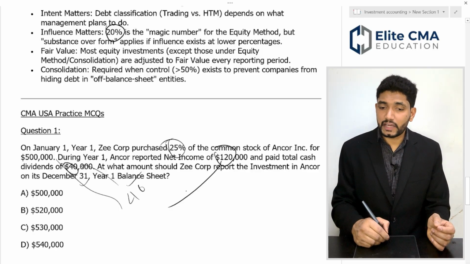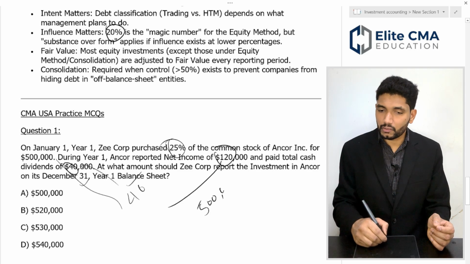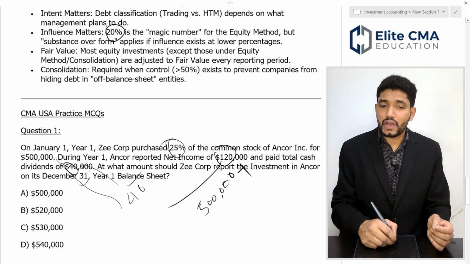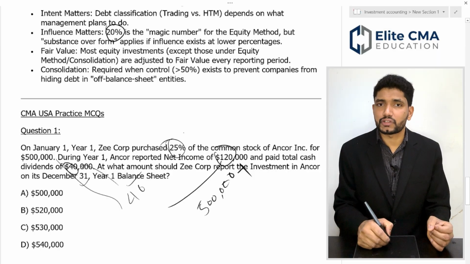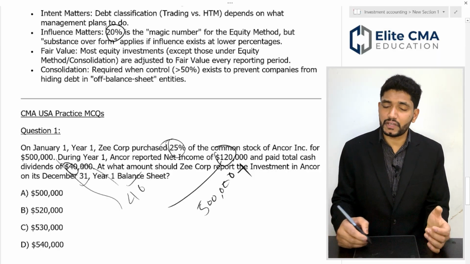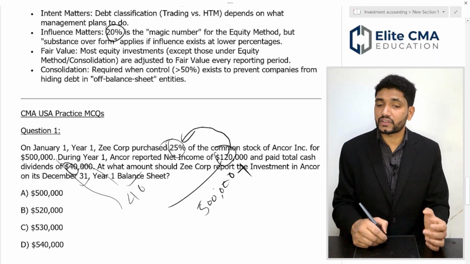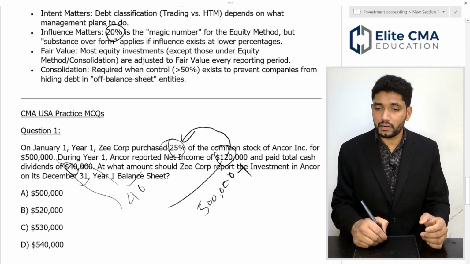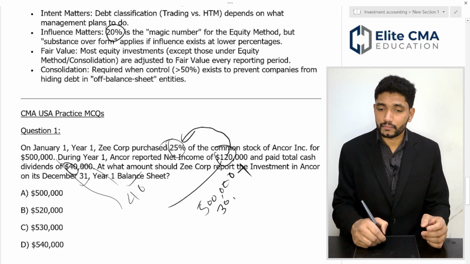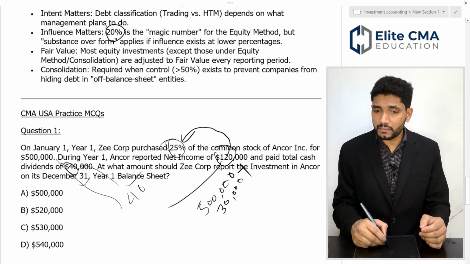So, how will you calculate your total investment value? First, you take the full investment value, that is 500,000, plus the net income effect. The 25% of this 120,000 you can consider as your investment income. So, this is 30,000, which is 25% of 120,000.